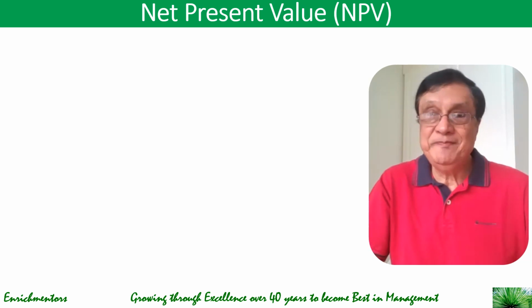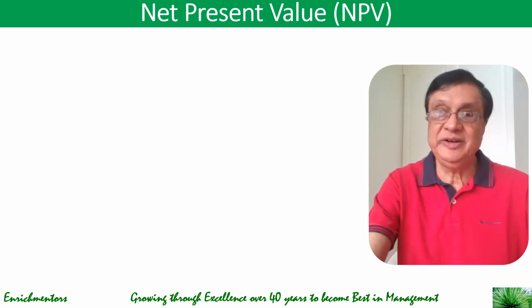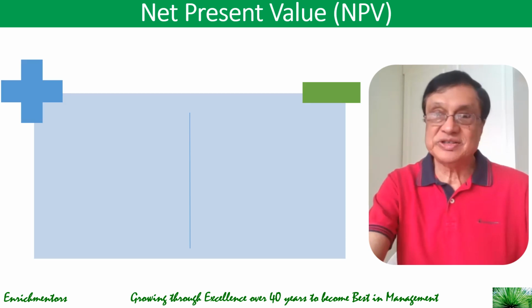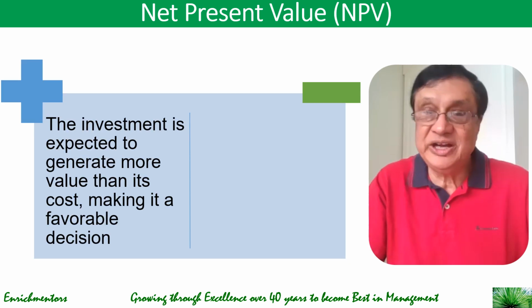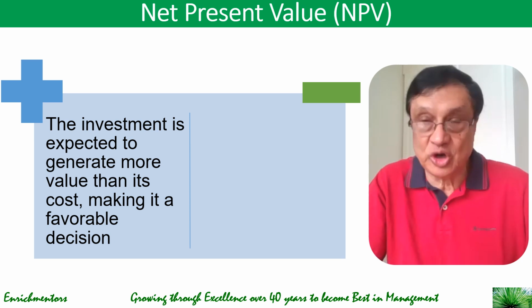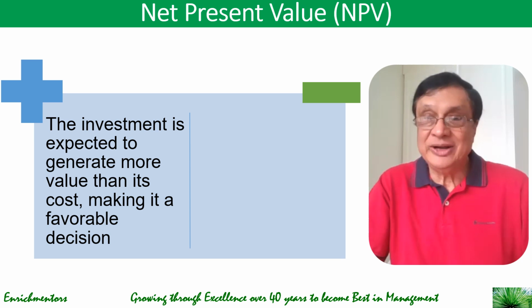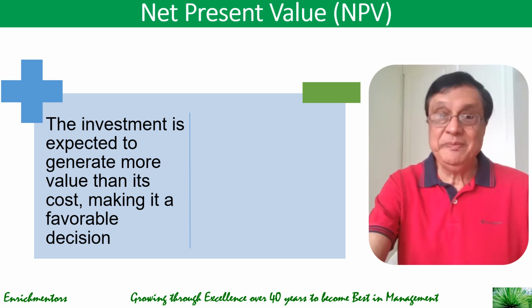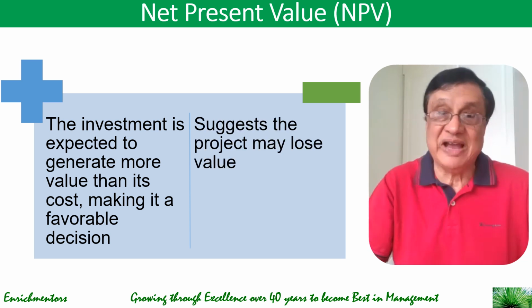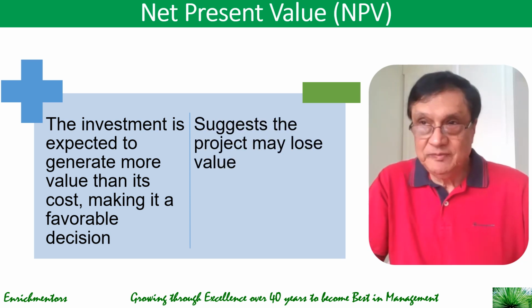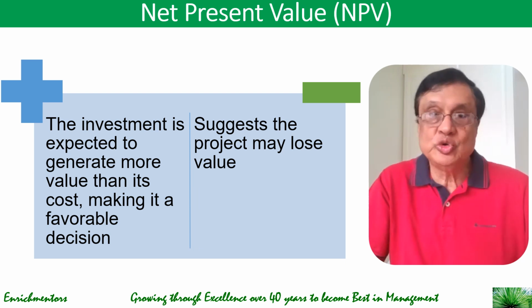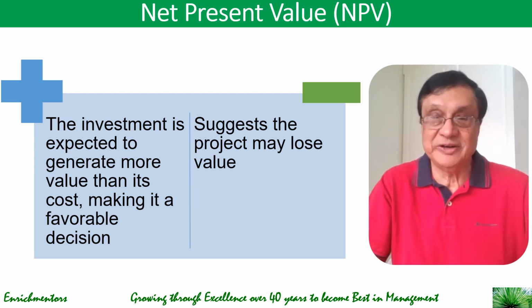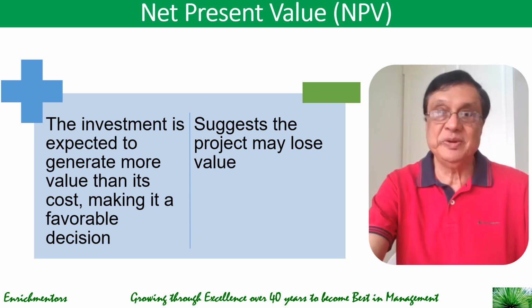Now, what does this mean? How is NPV interpreted? If the NPV is positive, the investment is expected to generate more value than it costs. You have C0 and all those CTs have generated more, so it is expected to generate more value than the cost. And that makes it a favorable decision. A negative NPV suggests a project may lose value. That means you will not get enough money in future to pay for your current investment. So that's the interpretation of NPV.